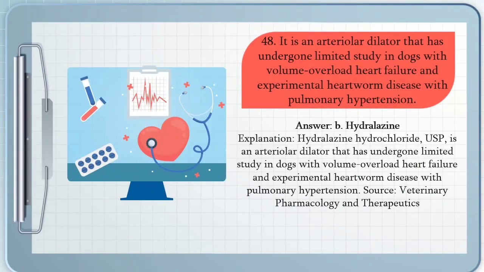Hydralazine hydrochloride (USP) is an arteriolar dilator that has undergone limited study in dogs with volume overload heart failure and experimental heartworm disease with pulmonary hypertension.